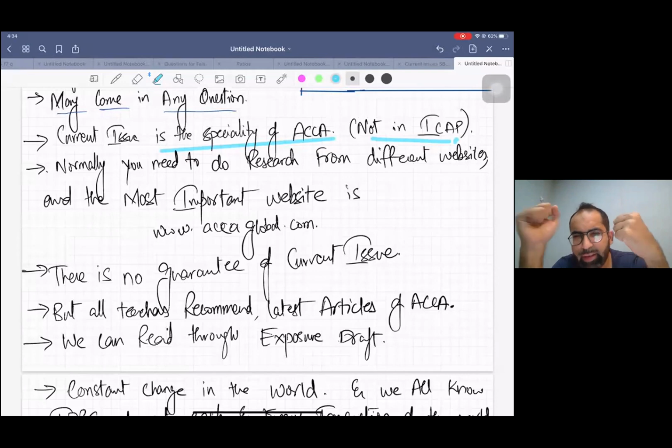They are very detailed, and you don't have time. And I must say this is against smartness as well. So the best thing is you read the technical articles of ACCA, which is mandatory, and then you can attend a summarized lecture, just like today's lecture. So you will have an idea, right?